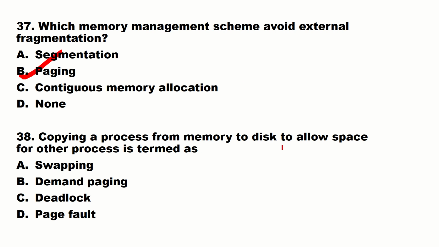Copying a process from memory to disk to allow space for other processes is termed as. See, it's a method for copying. Yeah, swapping. Swapping is a method for copying a process from the main memory to the disk and also from the disk to the main memory. Both processes happen to allow space for the other process. So it's swapping. Vice versa also, copying a process from memory to disk and also disk to memory. That is swapping.